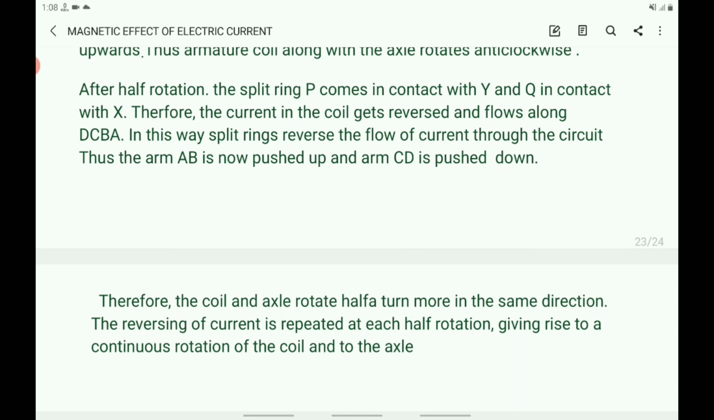The reversing of current is repeated at each half rotation, giving rise to a continuous rotation of the coil and to the axle. Here, with the help of the commutator, or the split ring, the current is reversed to get the continuous rotation of the coil and the axle.